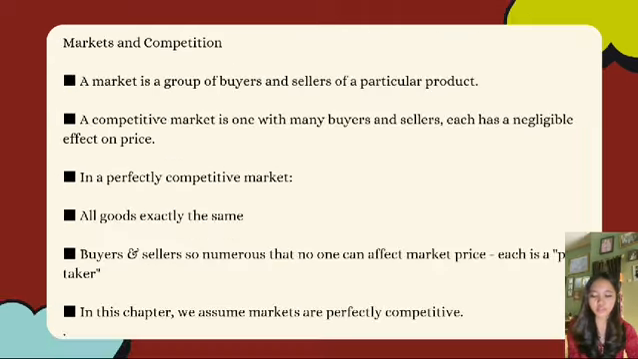Next, markets and competition. A market is a group of buyers and sellers of a particular product. A competitive market is one with many buyers and sellers, each with a negligible effect on price. In a perfectly competitive market, all goods are exactly the same, and buyers and sellers are so numerous that no one can affect the market price; each is a price taker. In this chapter, we also assume markets are perfectly competitive.